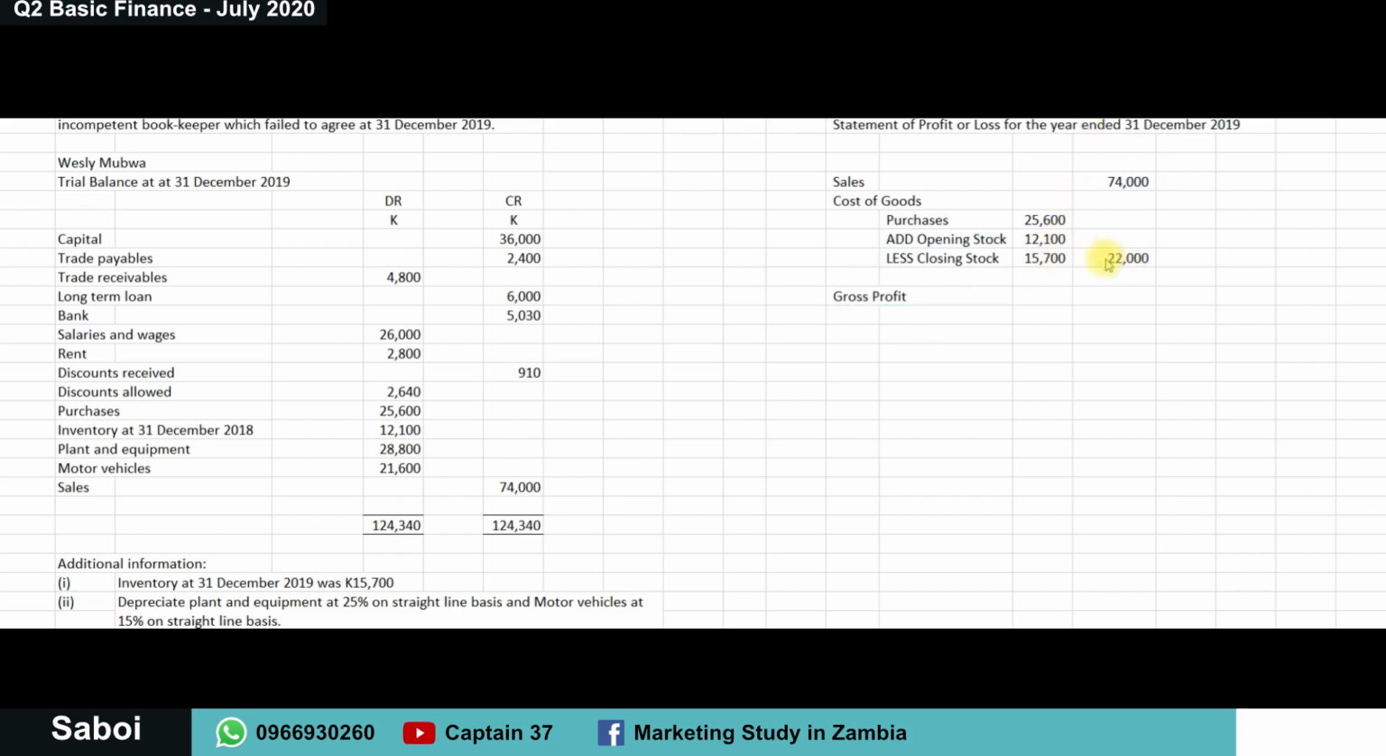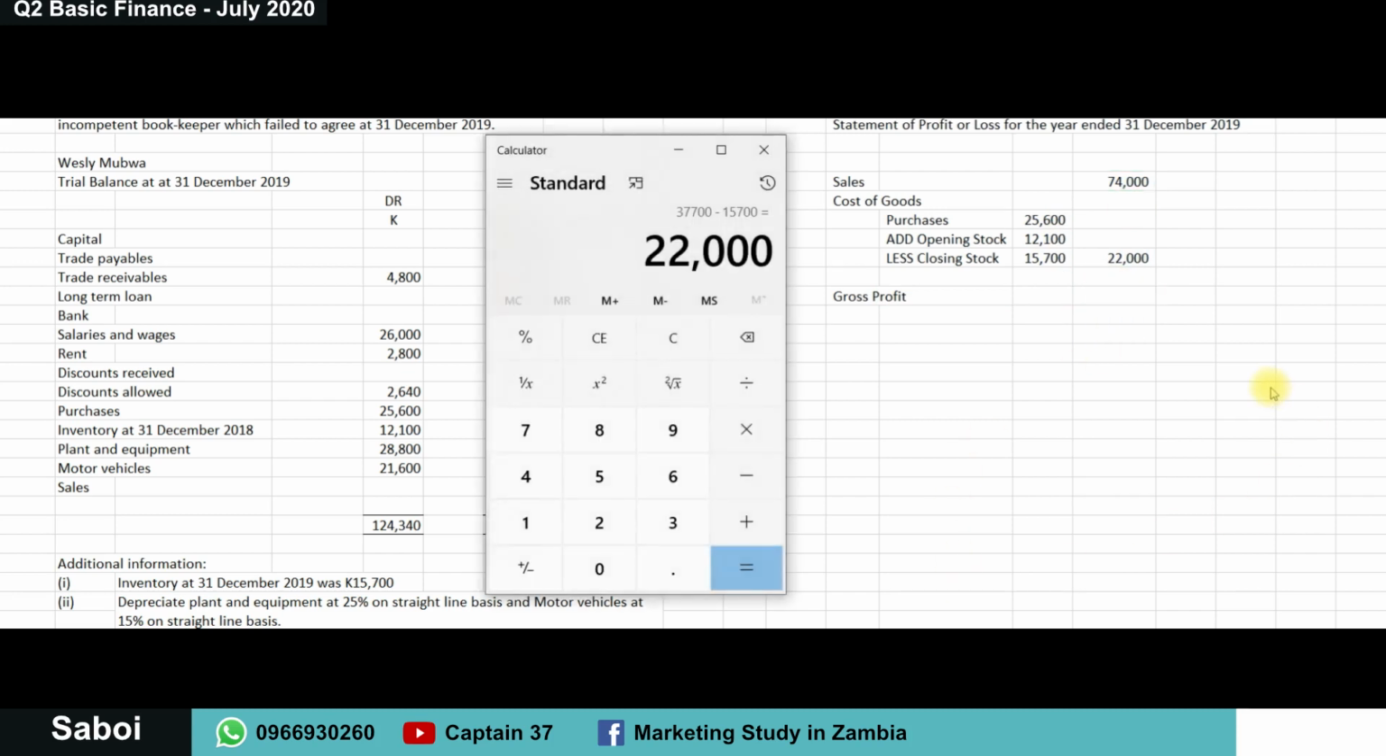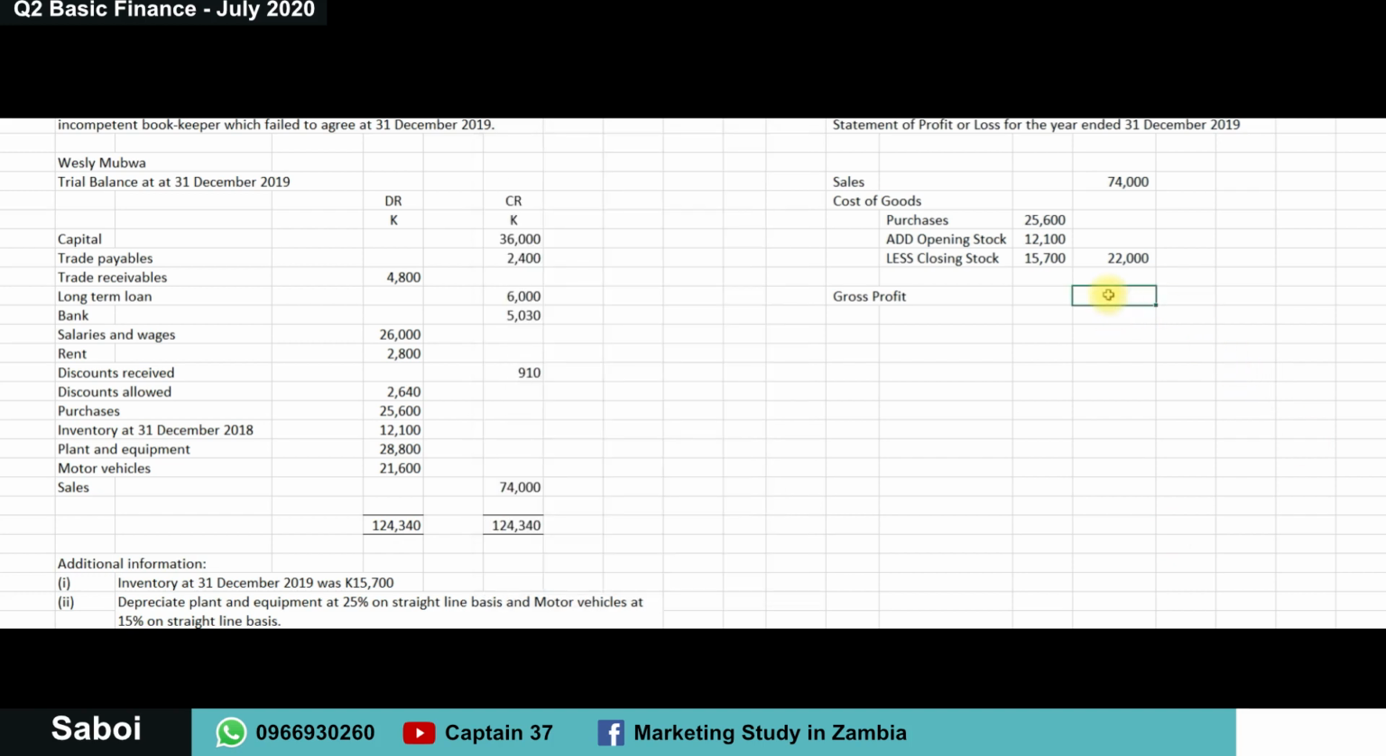And so we calculate the difference of 22,000 from 74,000. Okay, calculator. 74,000 minus 22,000 gives us 52,000. Okay, and that's what we're going to put here, 52,000. So we're making progress. We are working on the statement of profit or loss for Wesley Mubwa.